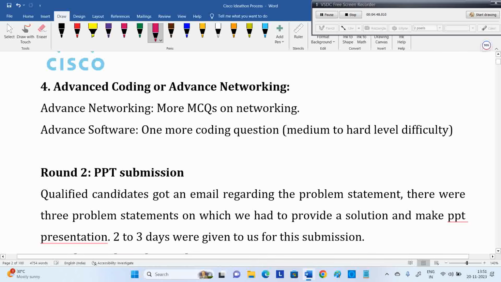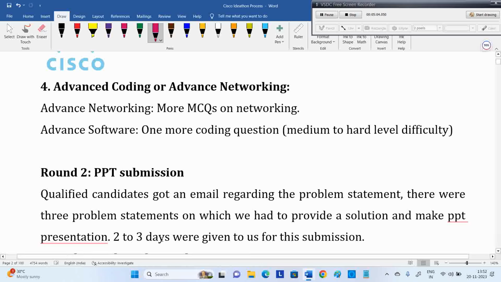Next round is PPT submission. You can take time; they'll give one full day. You need to prepare a video related to that challenge, how you are solving that problem. A 10 to 15 minutes video. How to do that, we also have a separate session later, for those who cleared round 1.